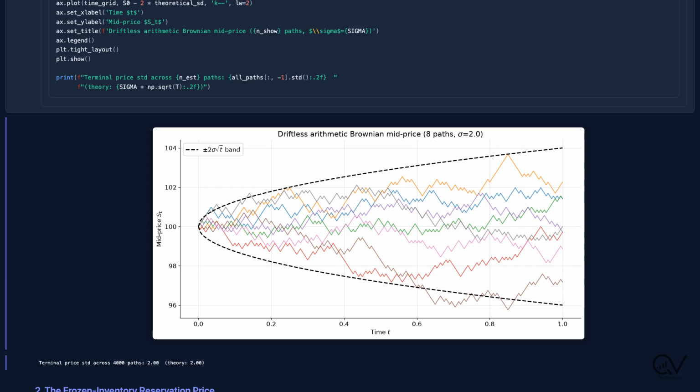The terminal standard deviation across our paths comes out very close to sigma times root T, which is 2. That confirms the discretization is behaving. And here is the key intuition to carry forward. Risk depends on time remaining, not time elapsed.